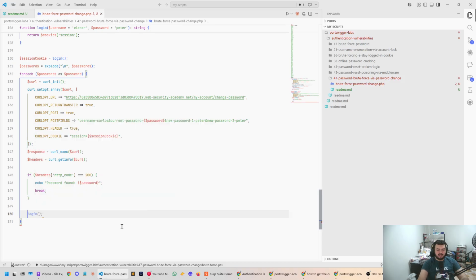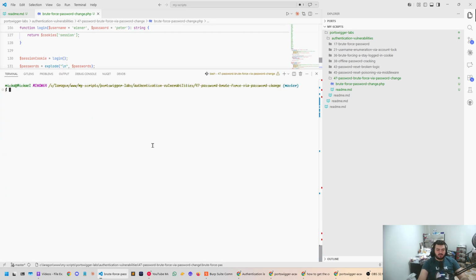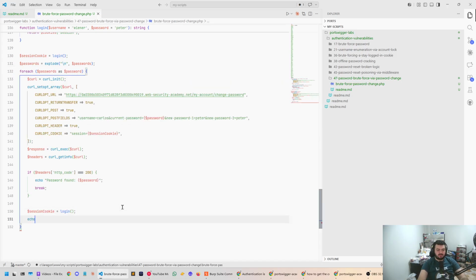if here, we're just gonna do a session cookie, and then we're gonna make it equal to login again. So that way, we can just get the cookie and then make it session equals to the new session cookie that we're gonna do after login. Beautiful. Let's brute force. One more thing that I'm gonna do actually is that I'm just going to echo tried password this.